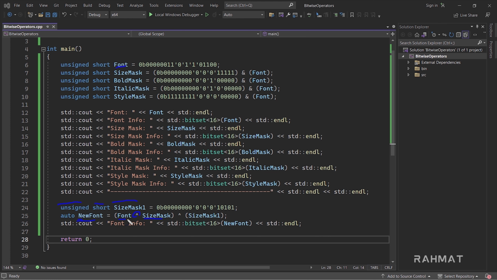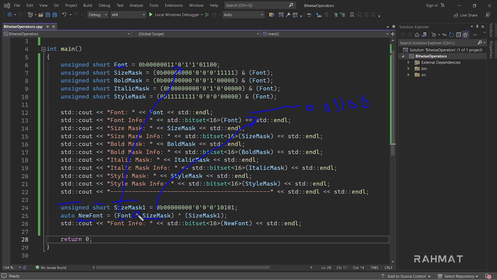For that, I use this size mask because you can see our size information is 0 0 1 1 0 0 0 0, like this. Our old size mask has this information, and the old font has this information.